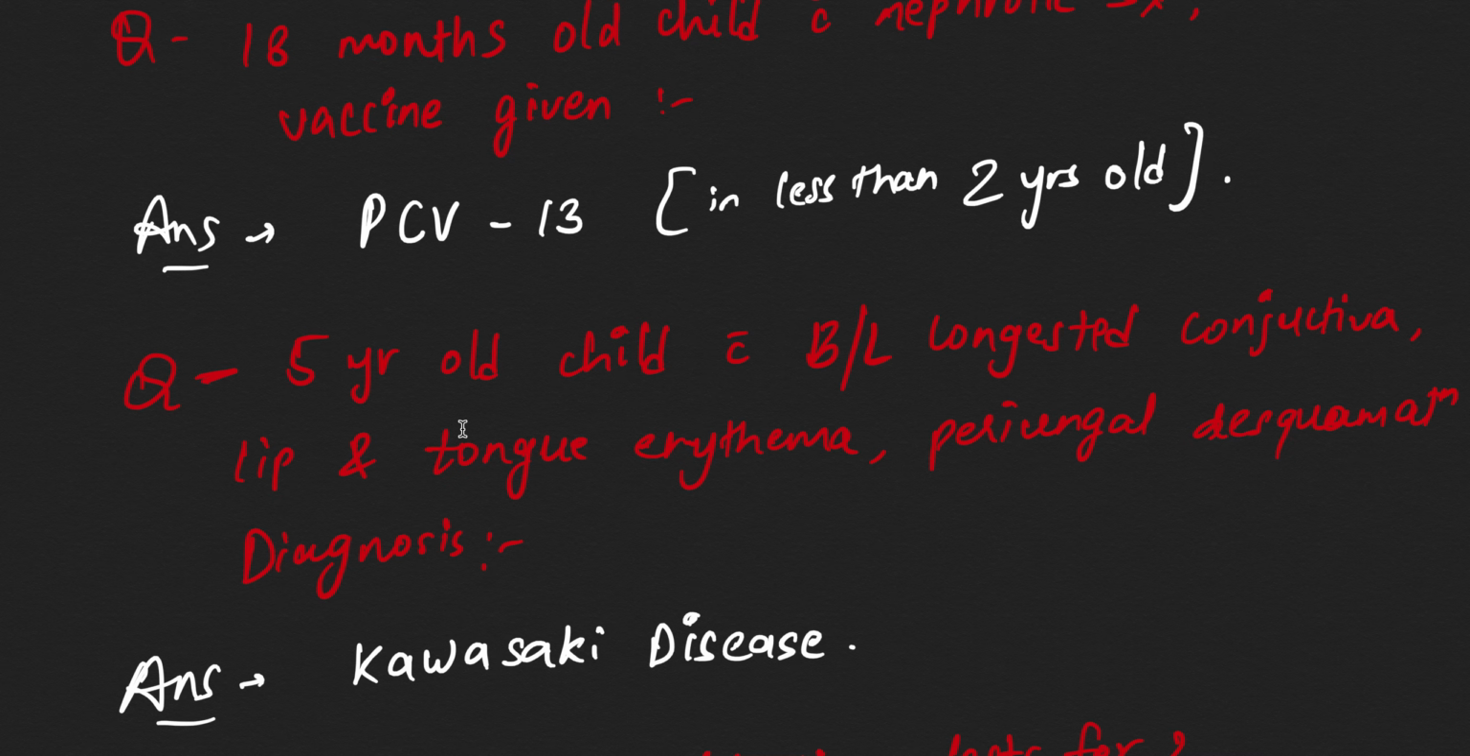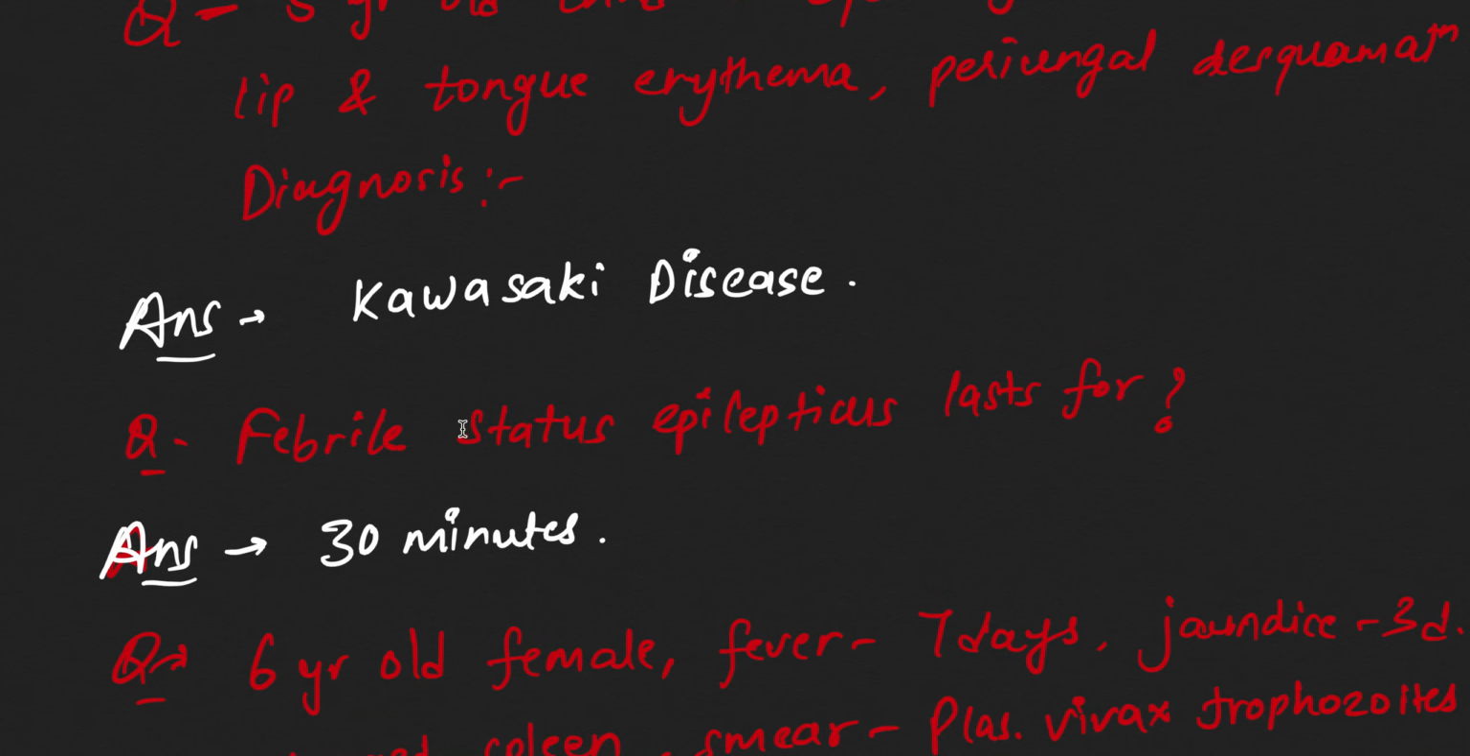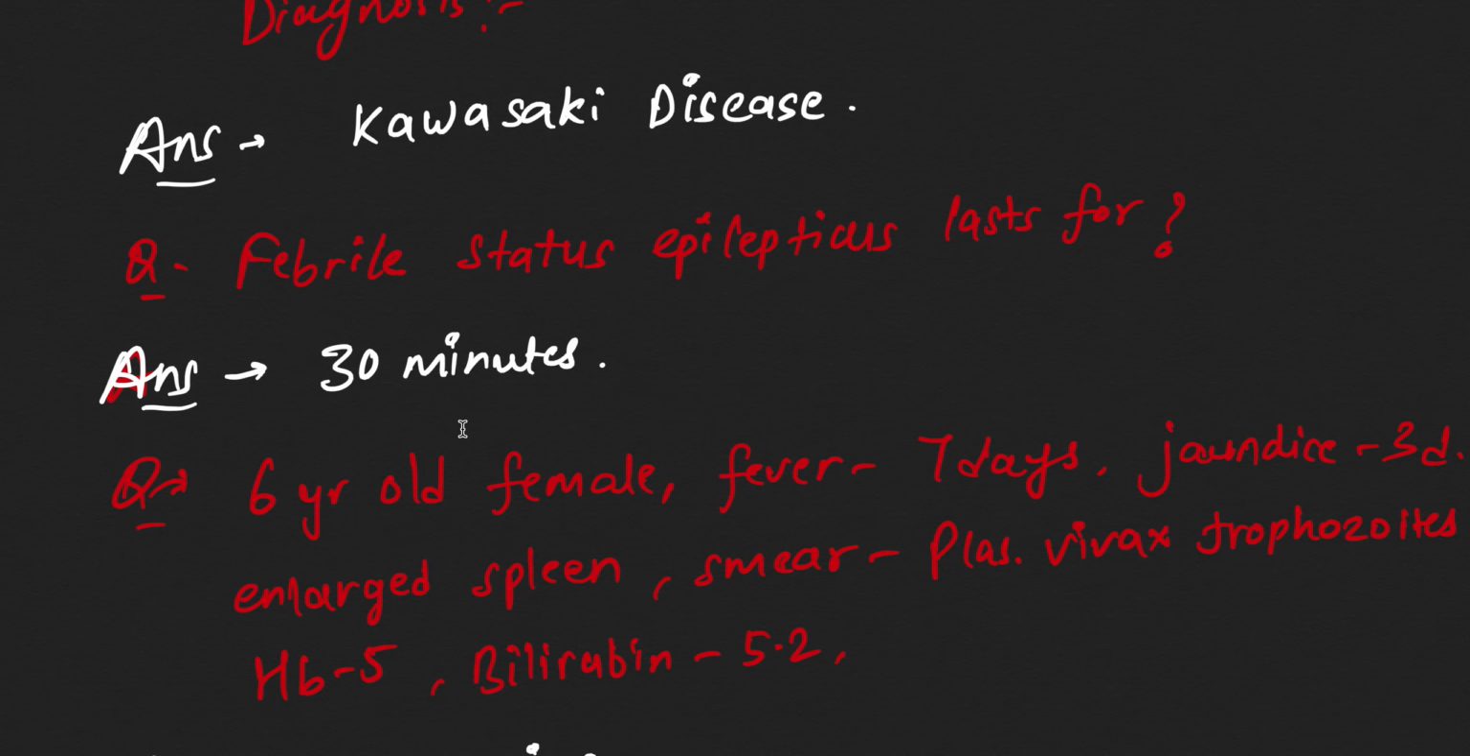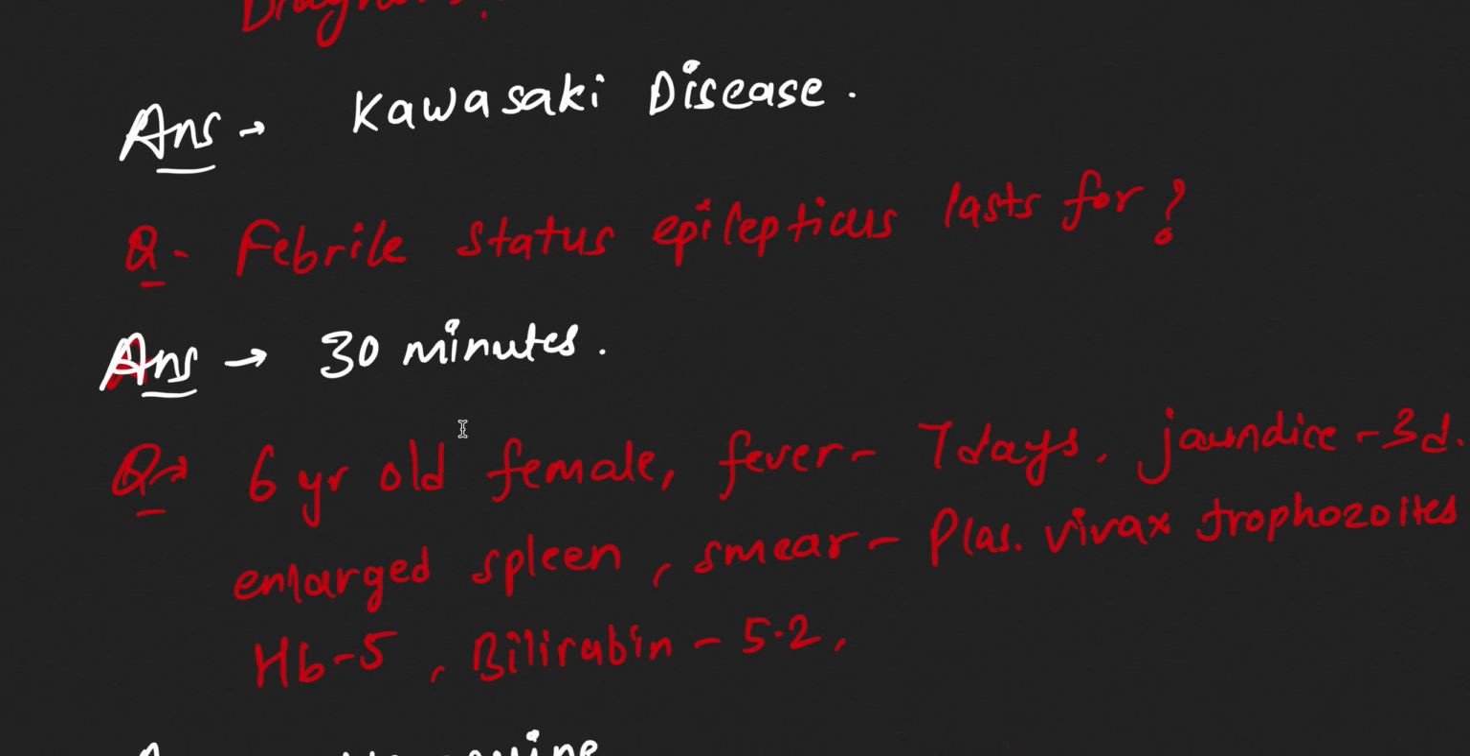Now 5 year old child with bilateral congested conjunctiva, lip and tongue erythema, and periungual desquamation. So this is very characteristic of Kawasaki disease. This is Kawasaki disease. Now febrile status epilepticus lasts for, this is a direct line from Nelson, 30 minutes.